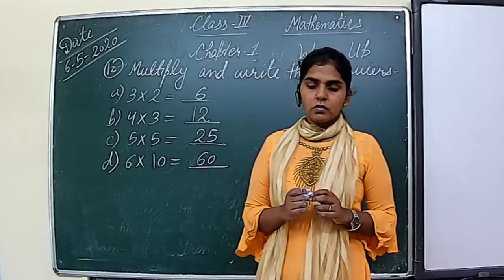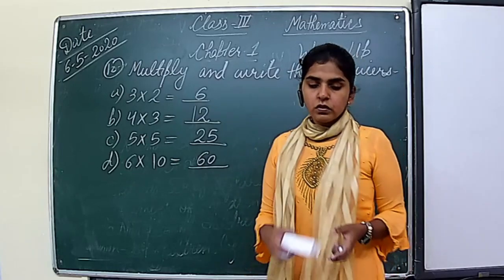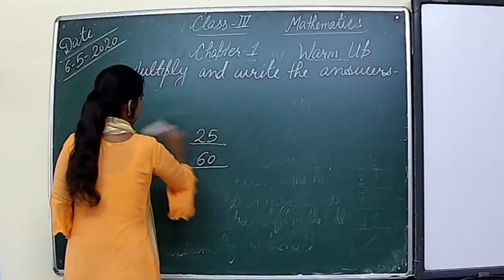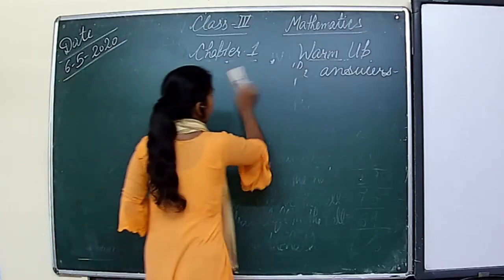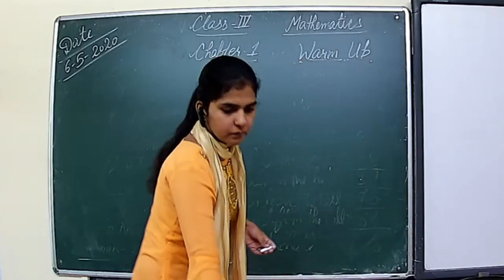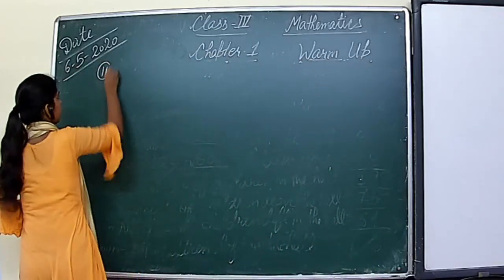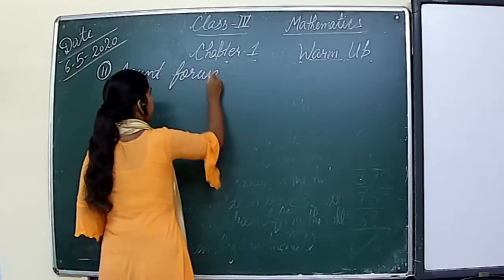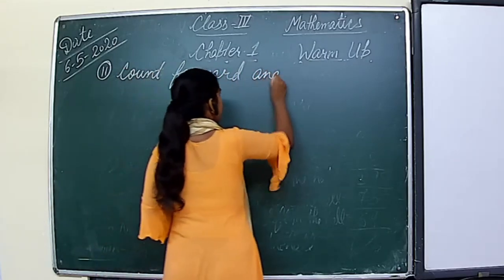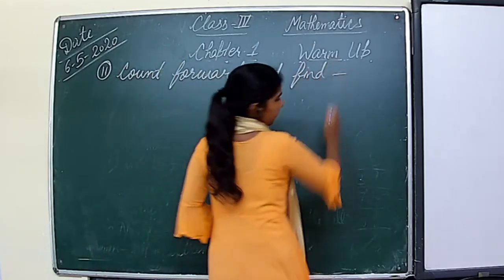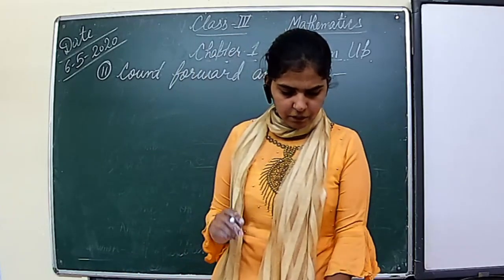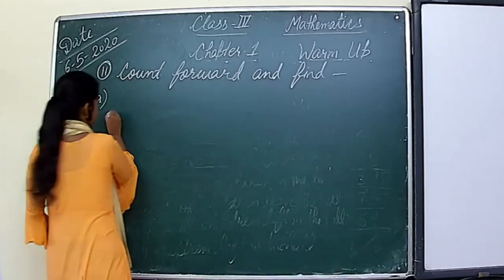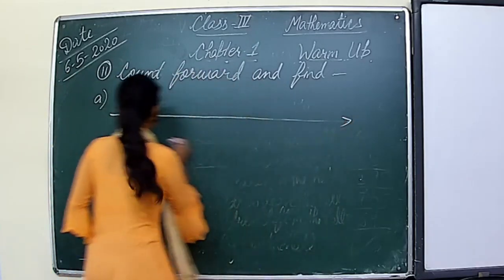Okay. Next, question number 11. Count forward and find. Okay, so here one line is given, my students, and here we need to count the numbers and then we need to write the answer.